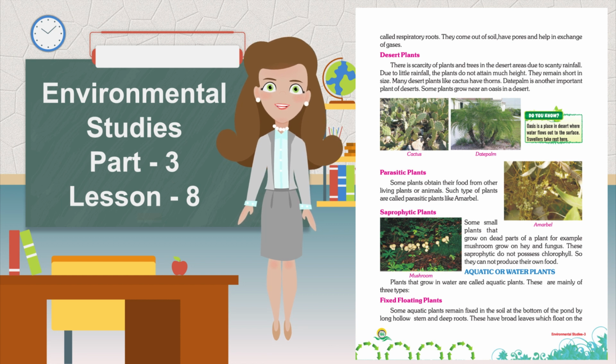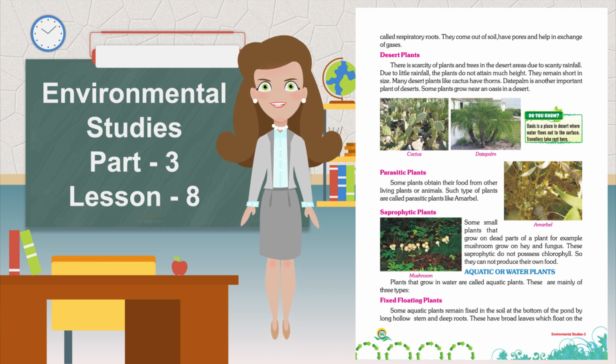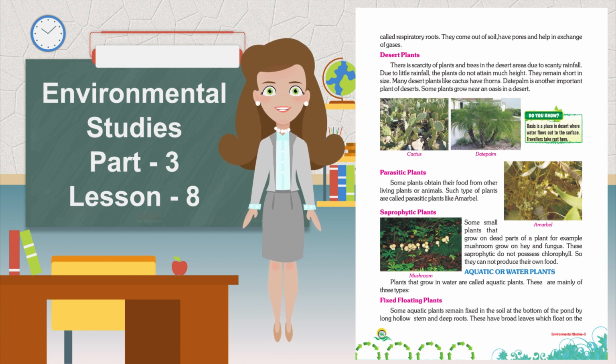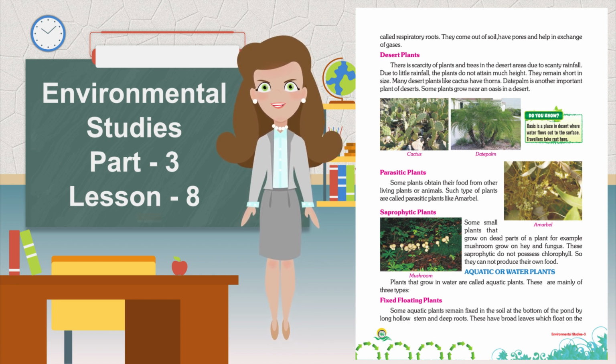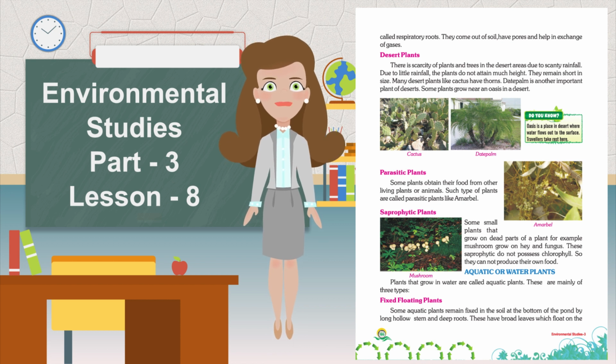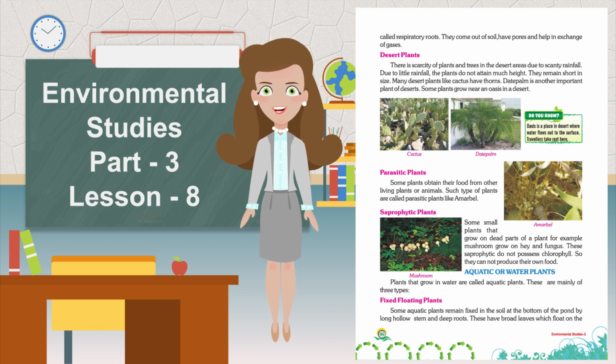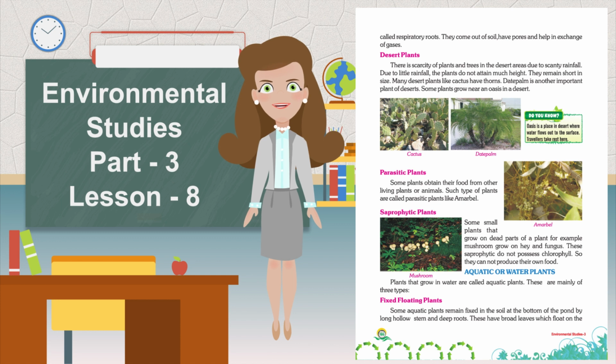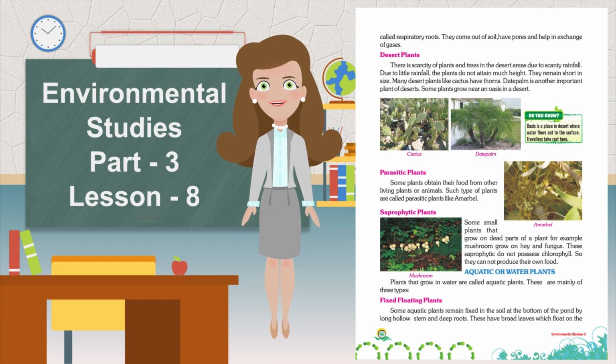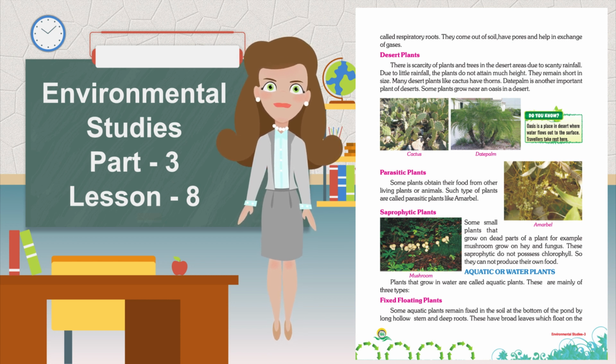Desert plants. There is scarcity of plants and trees in the desert areas due to scanty rainfall. Due to little rainfall, the plants do not attain much height. They remain short in size. Many desert plants like cactus have thorns. Date palm is another important plant of deserts. Some plants grow near an oasis in a desert.